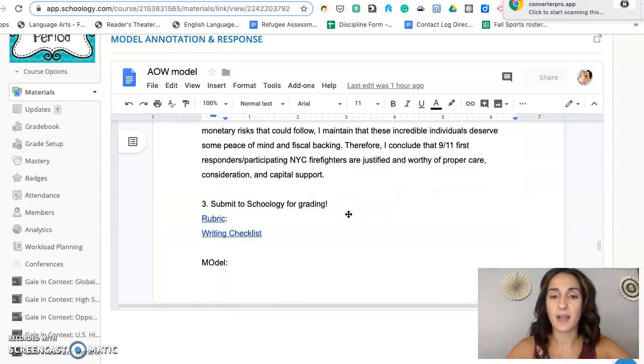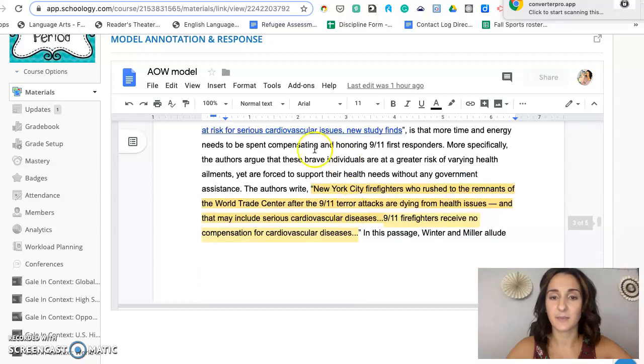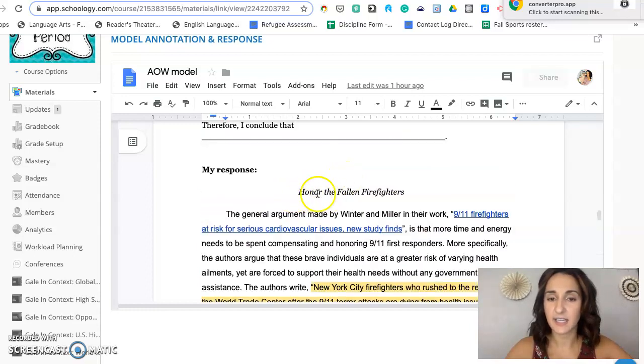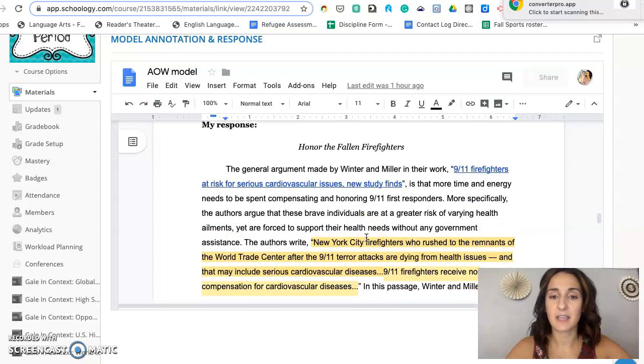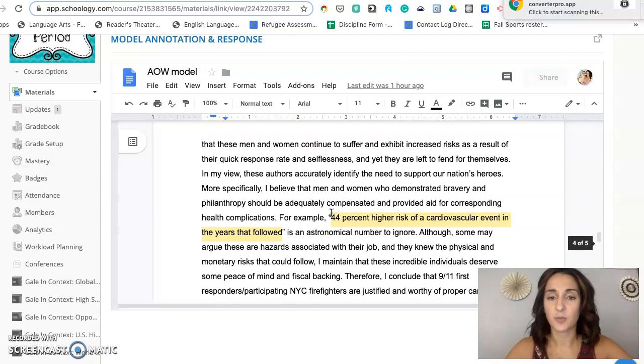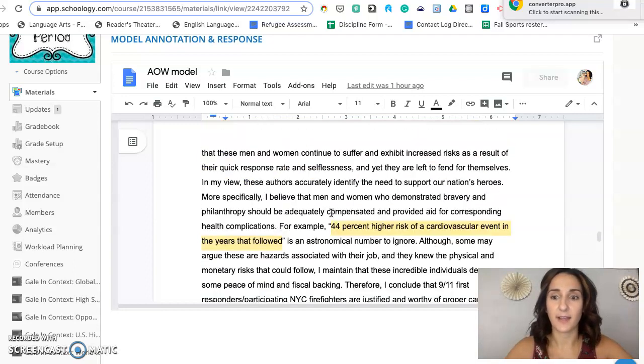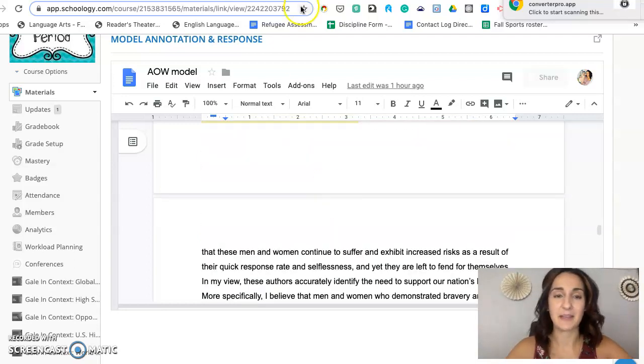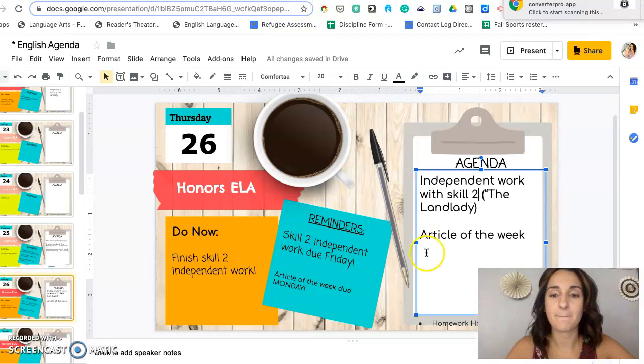And then your response should look something like this, with a nice cheeky little title, double-spaced, thoughtful response, making sure you include evidence from the text to support your ideas, 200 words approximate, which is about a page. So you can work on that, because that will be due Monday.